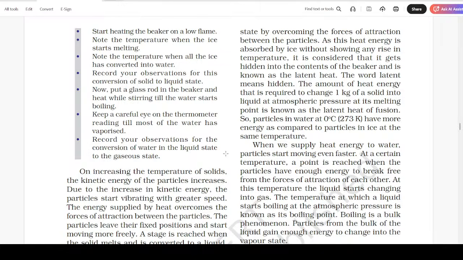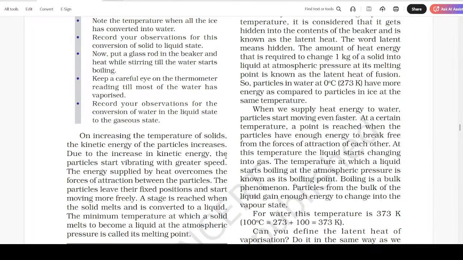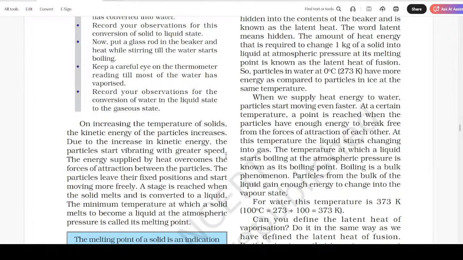Now put a small rod in the beaker and heat while stirring till the water starts boiling. Keep a careful eye on the thermometer reading till most of the water has vaporized. Record your observation for the conversion of water in the liquid state to the gaseous state. On increasing the temperature of solids, the kinetic energy of the particles increases. Due to the increase in kinetic energy, the particles start vibrating with greater speed. The energy supplied by the heat overcomes the force of attraction between the particles. The particles leave their fixed position and start moving more freely. A stage is reached when the solid melts and is converted into a liquid.